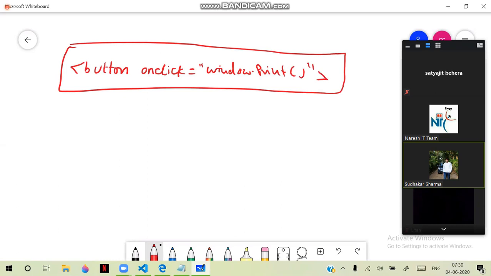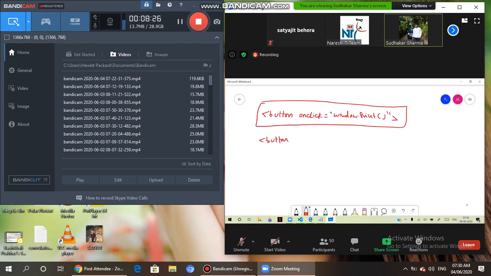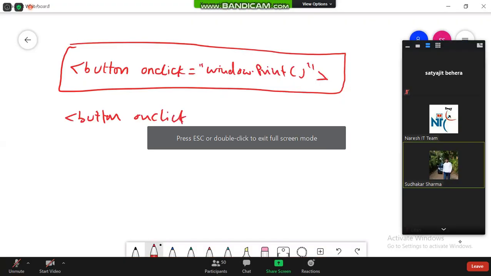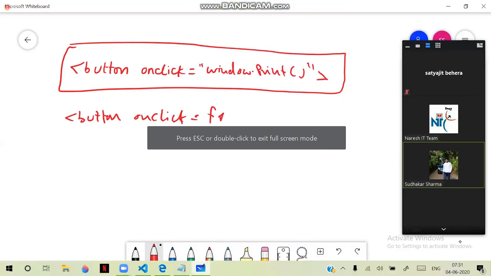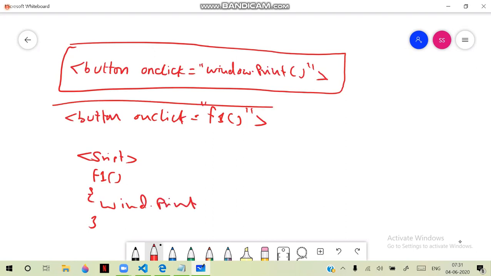Another option is, we have a button with onclick equal to function one, and this function one is written in a script. In the script, we wrote function one, and the functionality is defined there, that means window.print. So this is another technique.